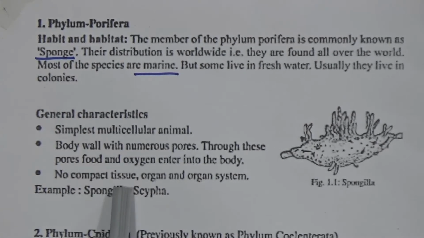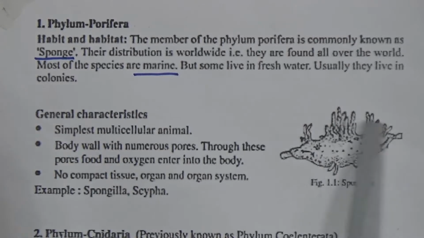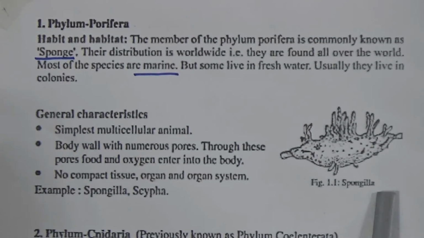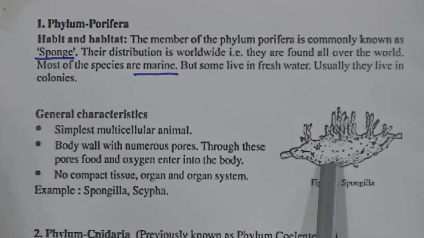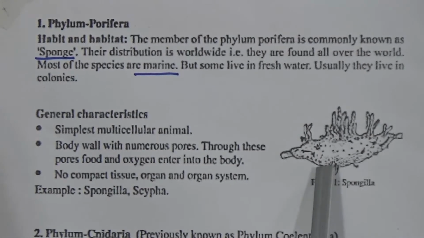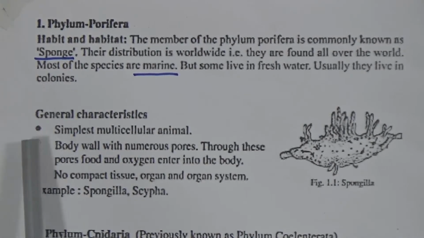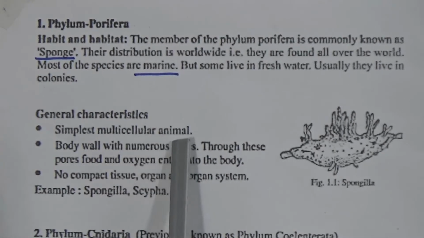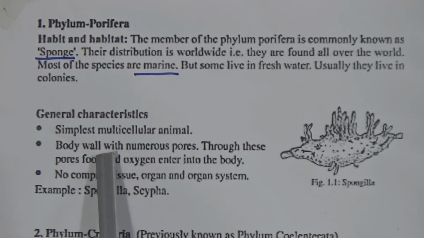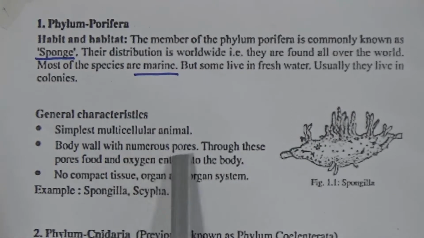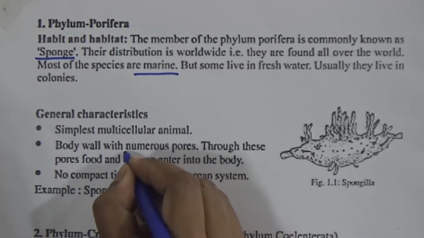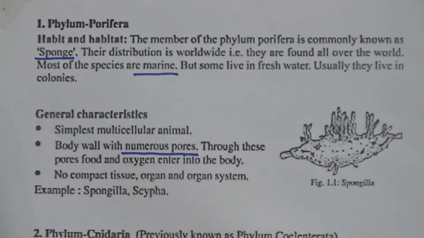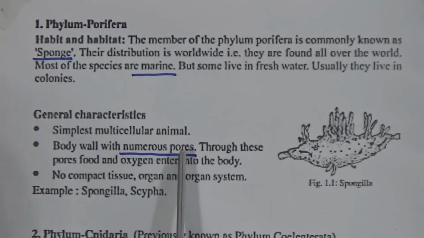The general characteristic of Porifera: a picture of Porifera is given here, it is Spongilla. Let's see the general characteristics. Smallest multicellular animal, body wall with numerous pores, and this is a very important characteristic.